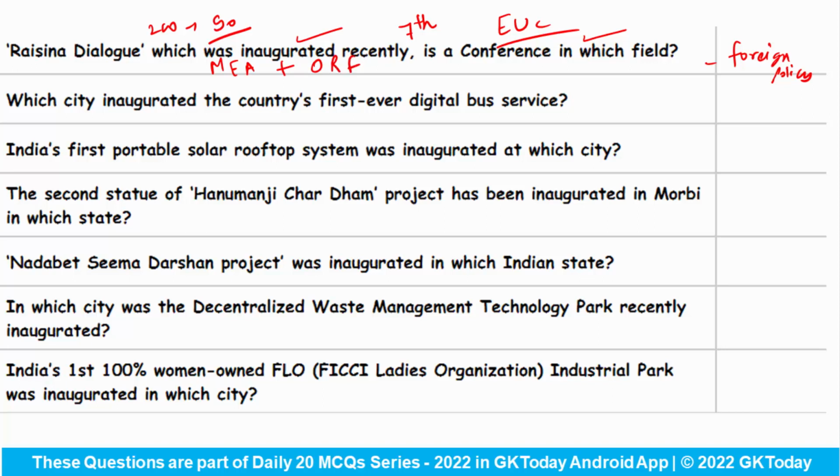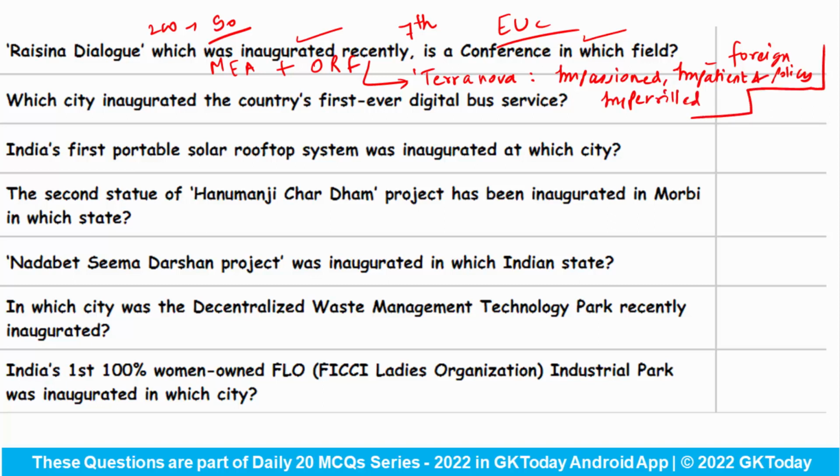Okay. And this year's theme is Terra Nova, Impassioned, Impatient and Imperiled. So this was the whole theme. So the correct answer would be foreign policy. Which city inaugurated the country's first ever digital bus service? What would be the answer? It is Mumbai.